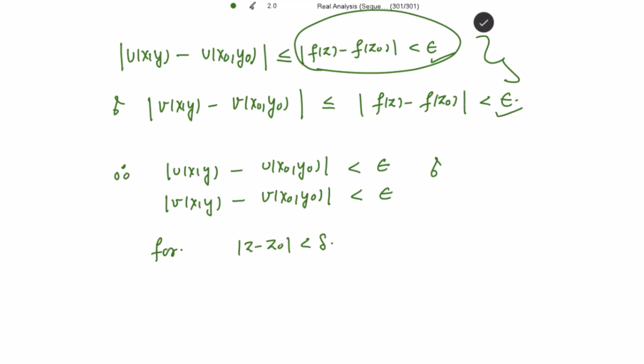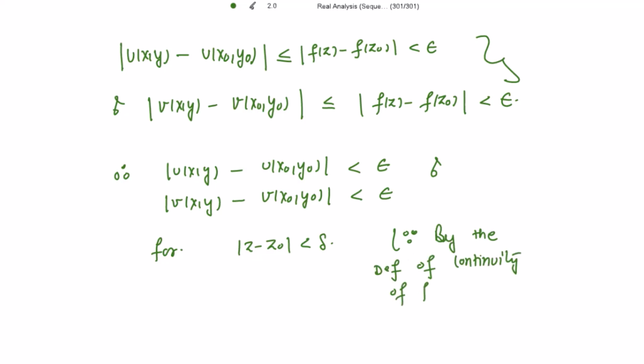And this is less than epsilon for mod of z minus z0 less than delta by the definition of the continuity of the function at the point z0. Or you can also write that because it is given that f(z) is continuous at z0.